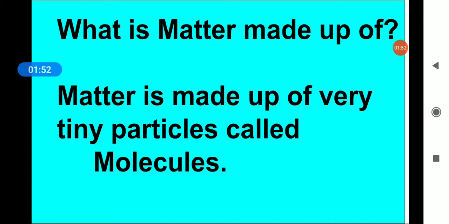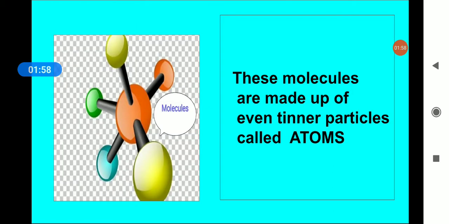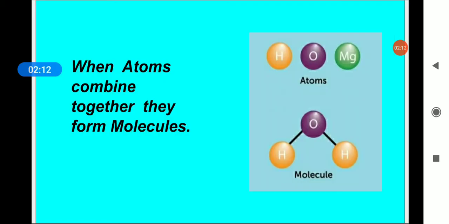Now, what is matter made up of? Matter is made up of very tiny particles called molecules. This is the picture of a molecule. These molecules are made up of even tinier particles called atoms. Clear? This is the picture of an atom. When atoms combine together, they form molecules.